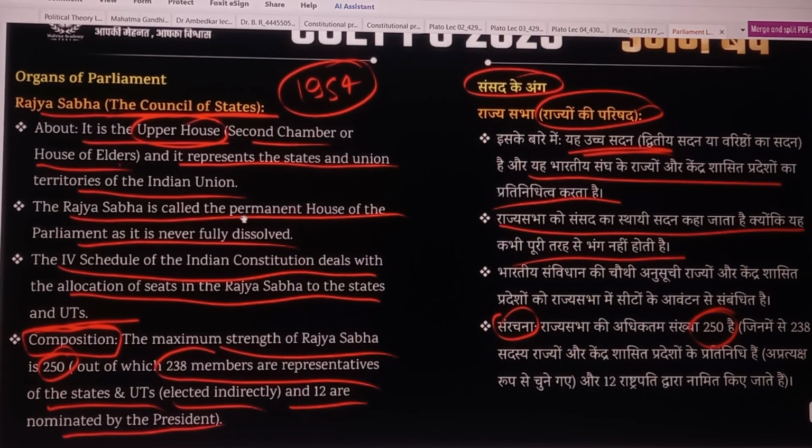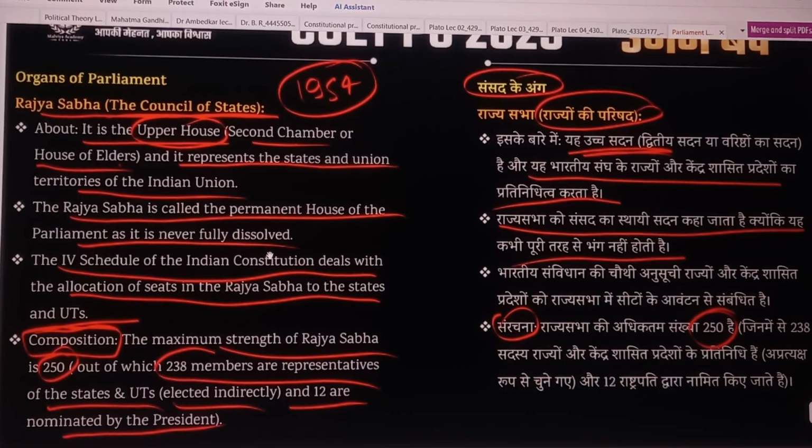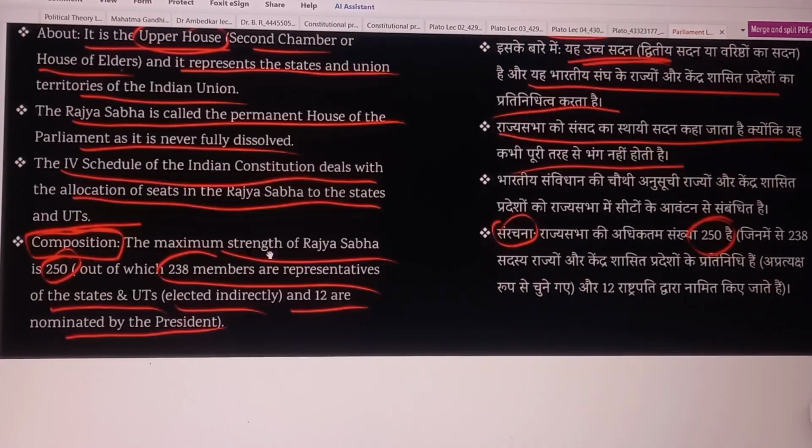The Rajya Sabha is called the permanent house of the parliament as it is never fully dissolved. The fourth schedule of the Indian Constitution deals with the allocation of seats in the Rajya Sabha to the states and UTs. Means under the fourth schedule, Rajya Sabha gets its members from the states and UTs.